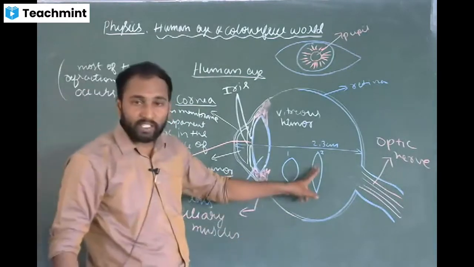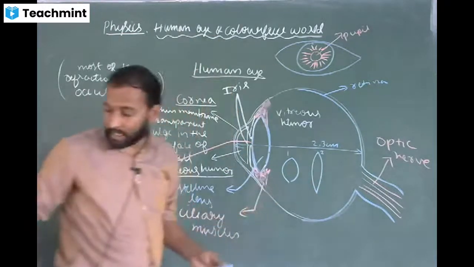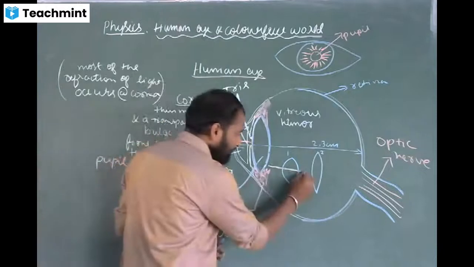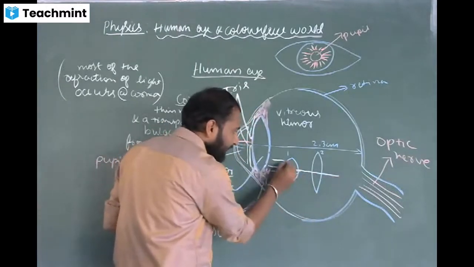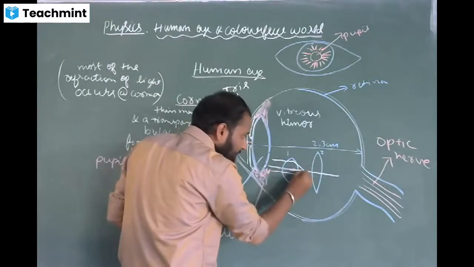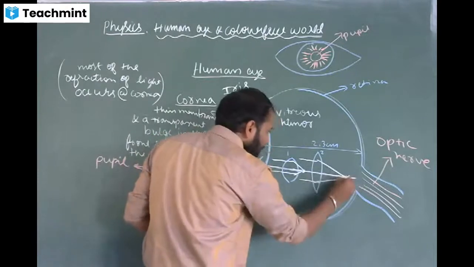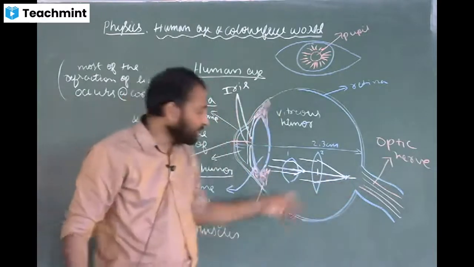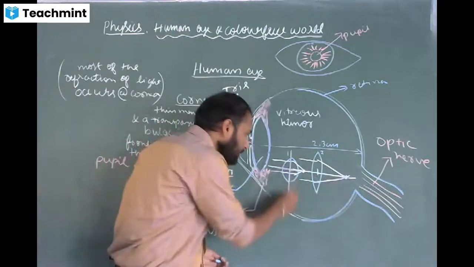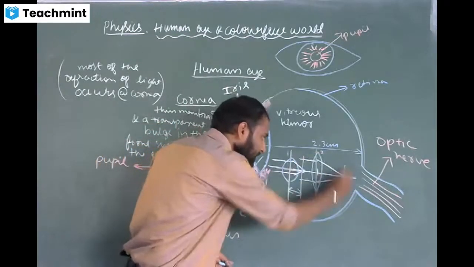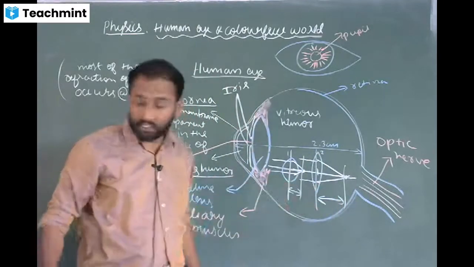Case 2 focal length is more, because the lens is thin. See, I'll explain the first one. This is the principal axis. Here the light after refraction will converge here itself. Here the light after refraction will converge at this point. You can see the distance between the optical center and the focus, we call it the focal length. So here the focal length is only this much, and here the focal length is this much. So the focal length of a thin lens is more, and the focal length of a thick lens is less.